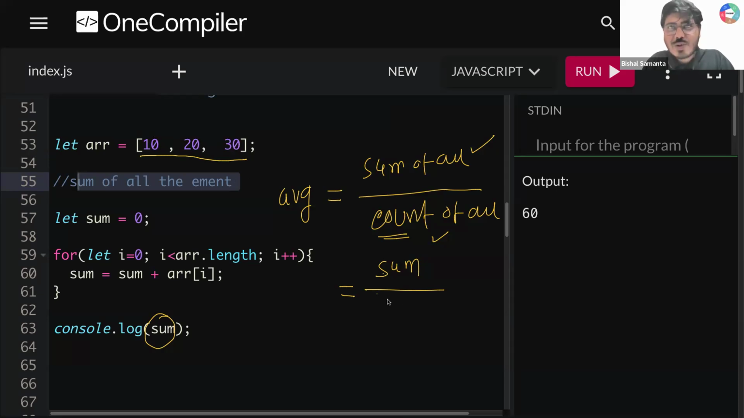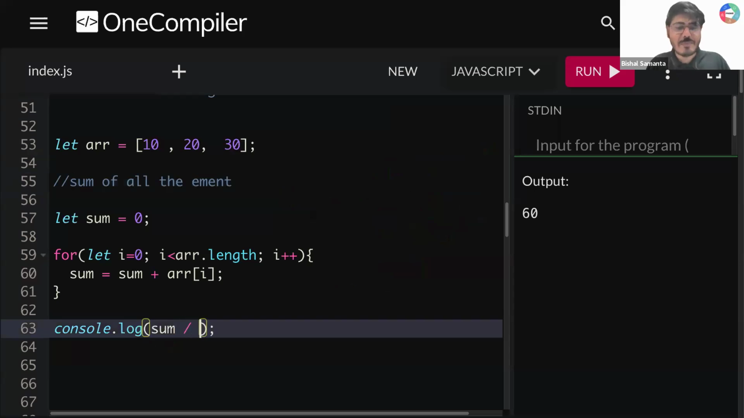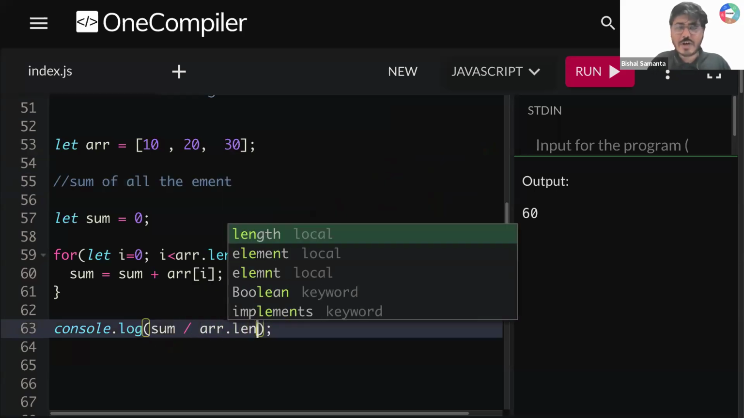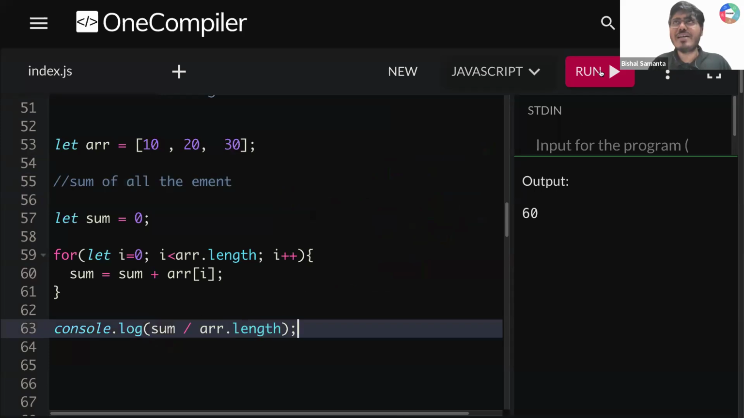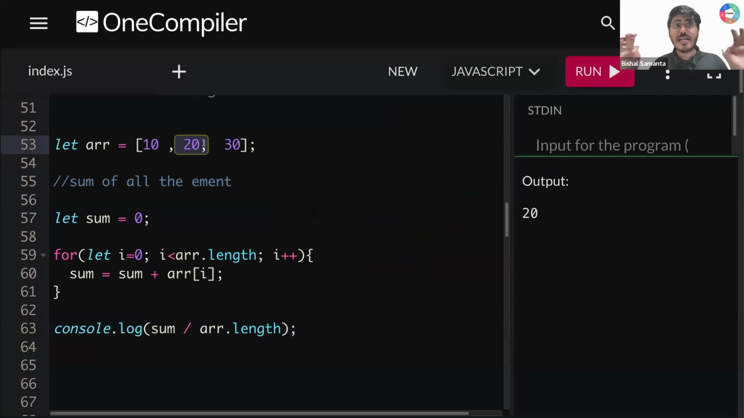What is length? 3. So here simply can I write sum upon length. So now while printing, can I write here sum divided by length, which is array dot length. So now if I run this thing, what is the average? You can see average is 20. Wow, guys, I need all of your response. Are you slowly moving to problem solving direction? Everyone understand the way you want your logic, you can write. Done? Everyone clear how to calculate average, right?